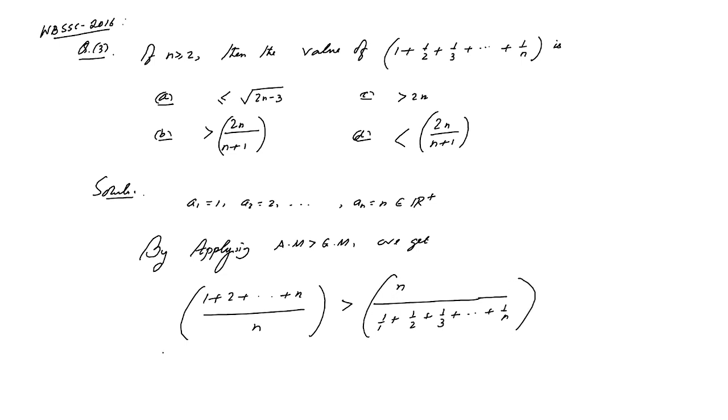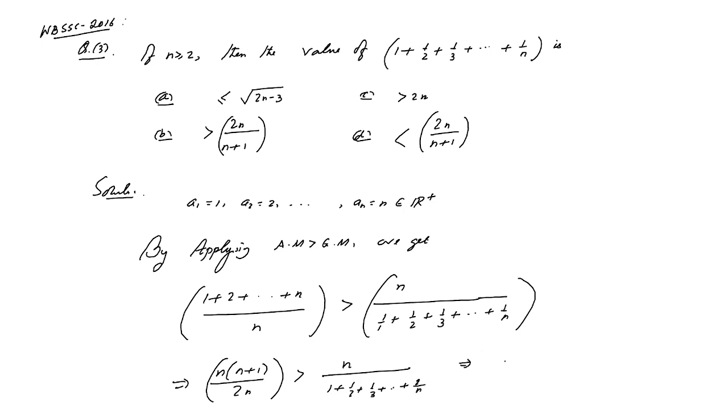And from this we calculate. On the left side you will get n into n plus 1 by 2n, and this value is greater than n by 1 plus half plus 1/3 up to 1 by n.